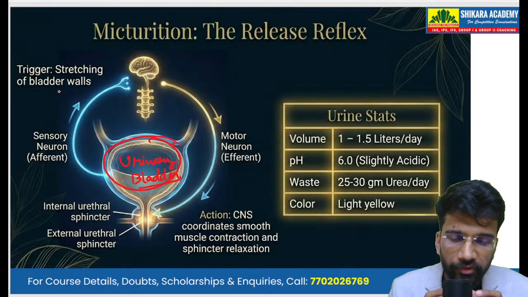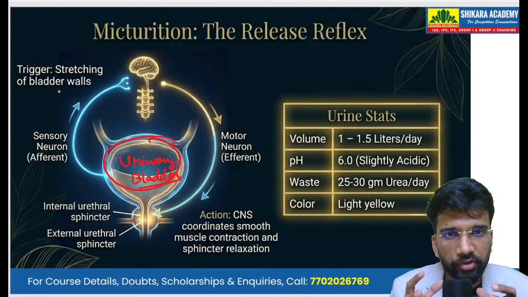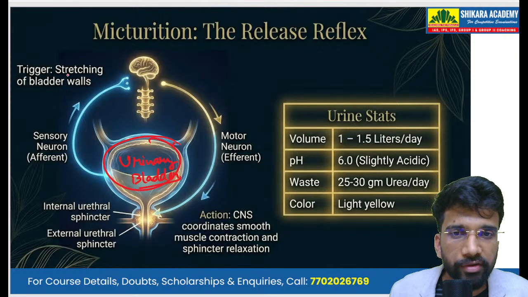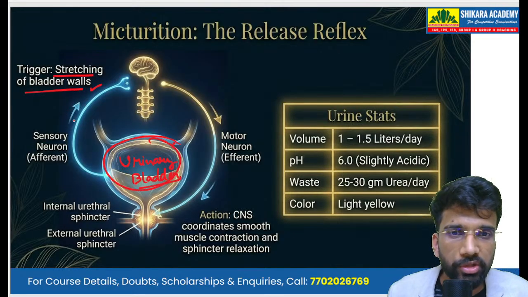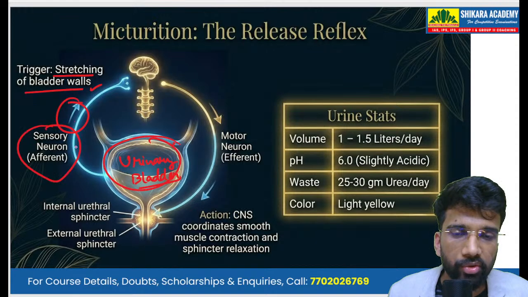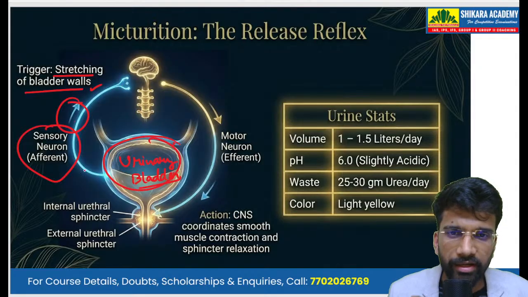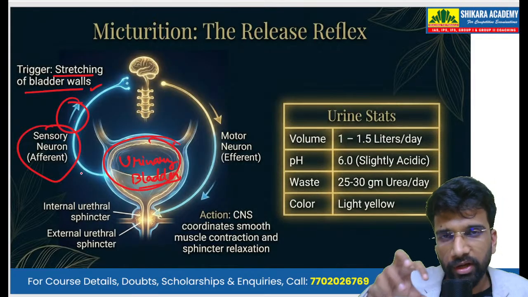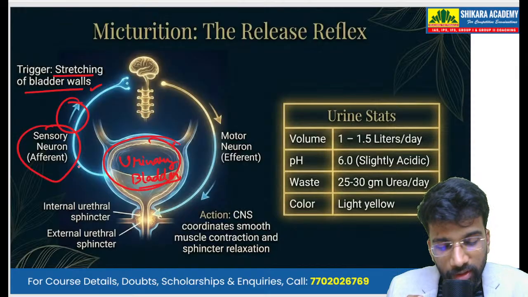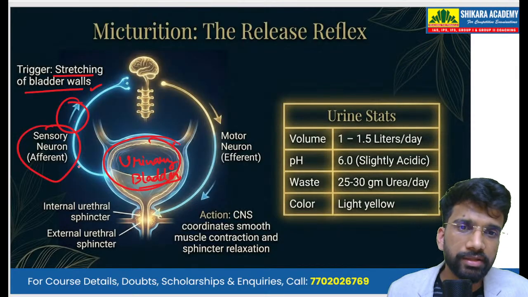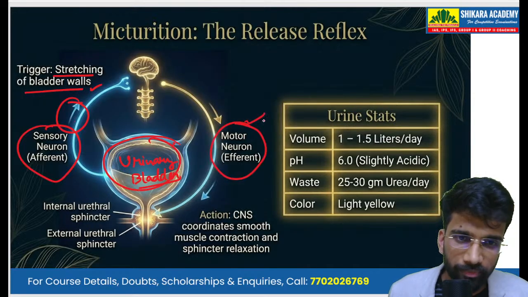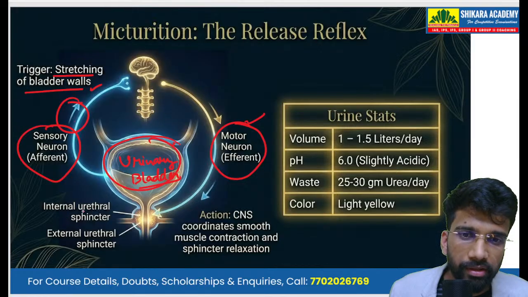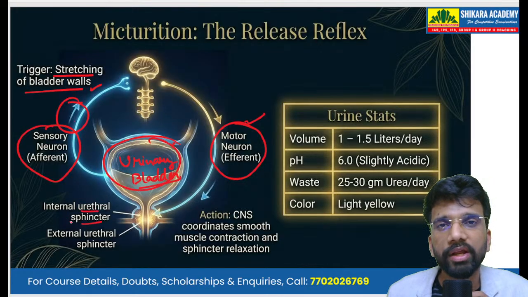The walls of the urinary bladder stretch, and this stretching of the bladder walls is the trigger to the brain. It is a sensory neuron which connects the bladder with the brain, and the trigger is that stretching of the bladder walls. Now when the brain detects that the bladder walls are stretched, the brain sends a signal via the motor neuron to the urinary sphincter.